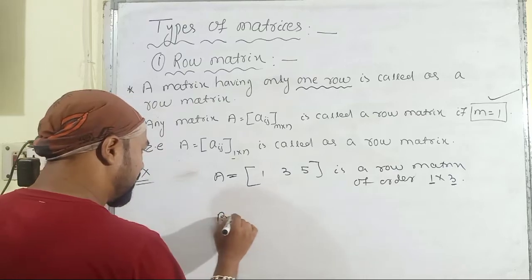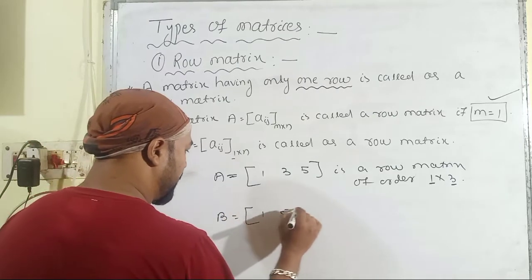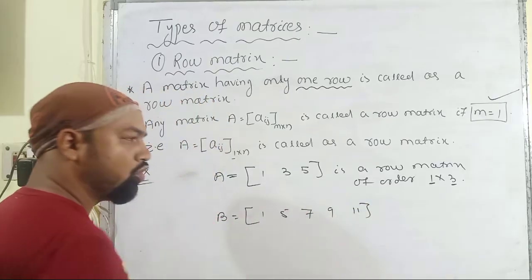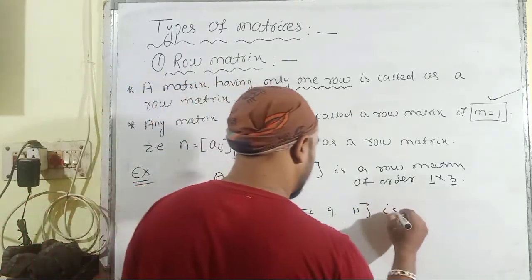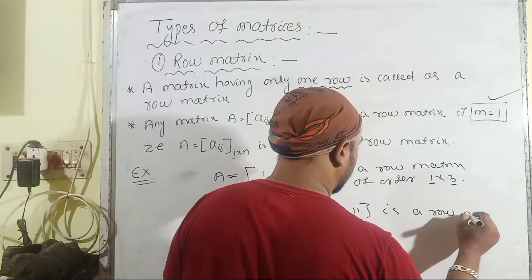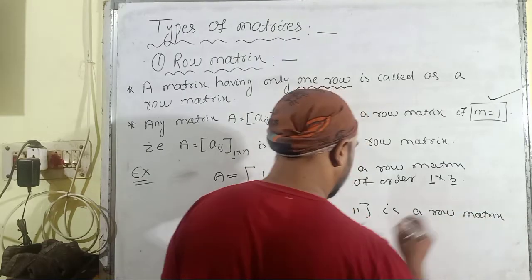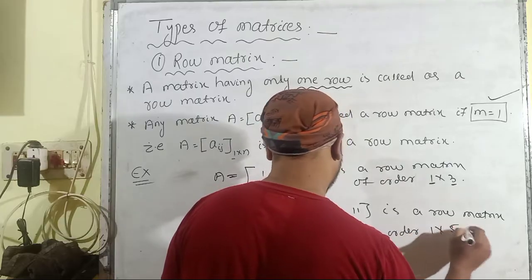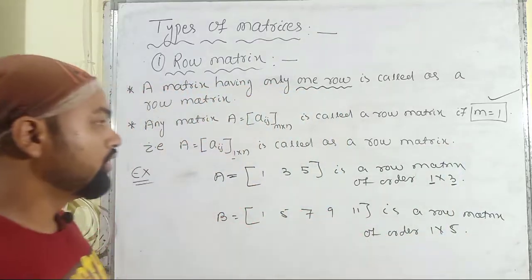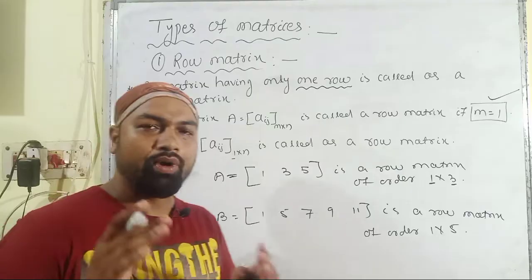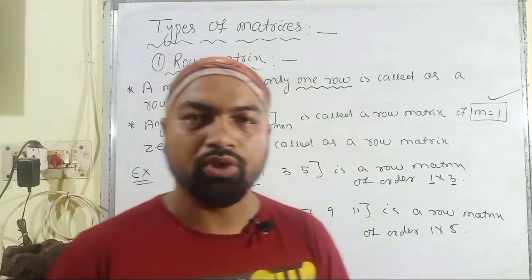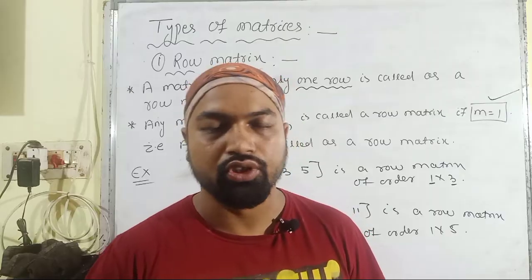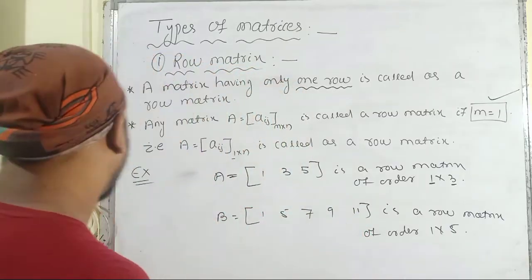Let us consider another example: 1, 5, 7, 9, 11. It is also a row matrix of order 1 cross 5. So this is all about the row matrix. Row matrix means the number of rows must be equal to 1, whatever may be the number of columns. Then moving on to the column matrix.